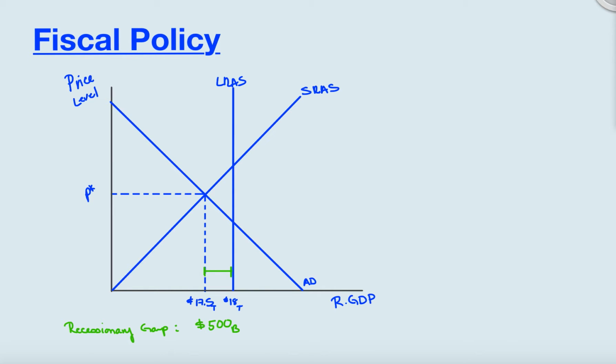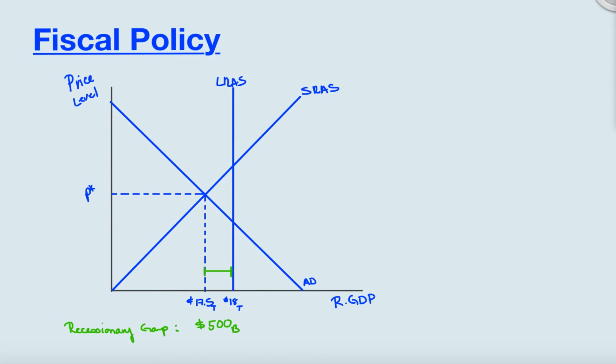When we look at discretionary policy, there's expansionary policy, when the government is trying to expand GDP and increase where we currently are. So if our current GDP is at $17.5 trillion, the United States government wants to do something to try and push us to our $18 trillion real GDP, our full employment level of real GDP. They can do two different things.